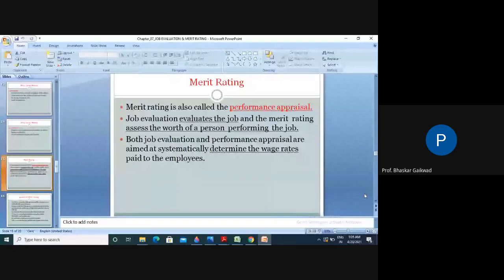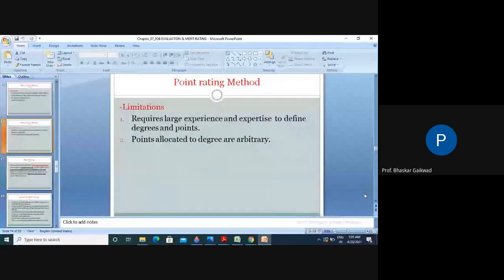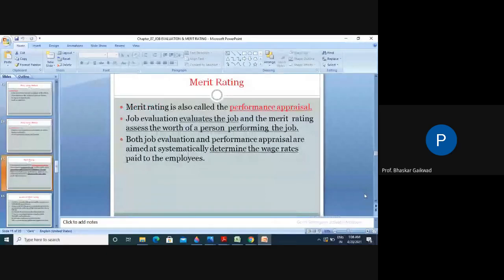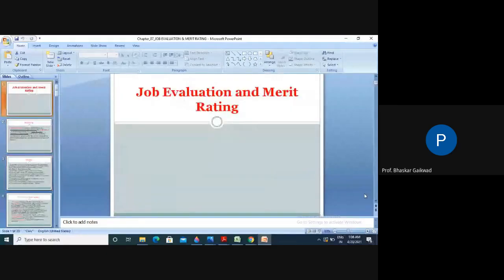Merit rating is related to workers, but job evaluation is related to the work.